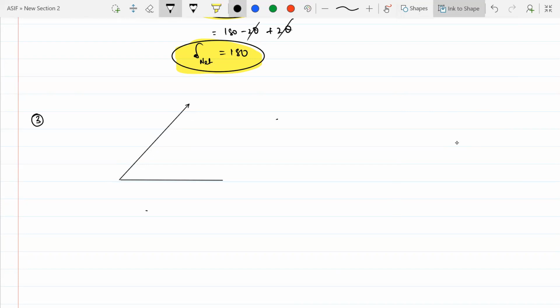Okay. Let's say there are two mirrors like this, which are making an angle of theta between them. This is nothing but theta. Now this mirror is silvered like this, and this one is also silvered.